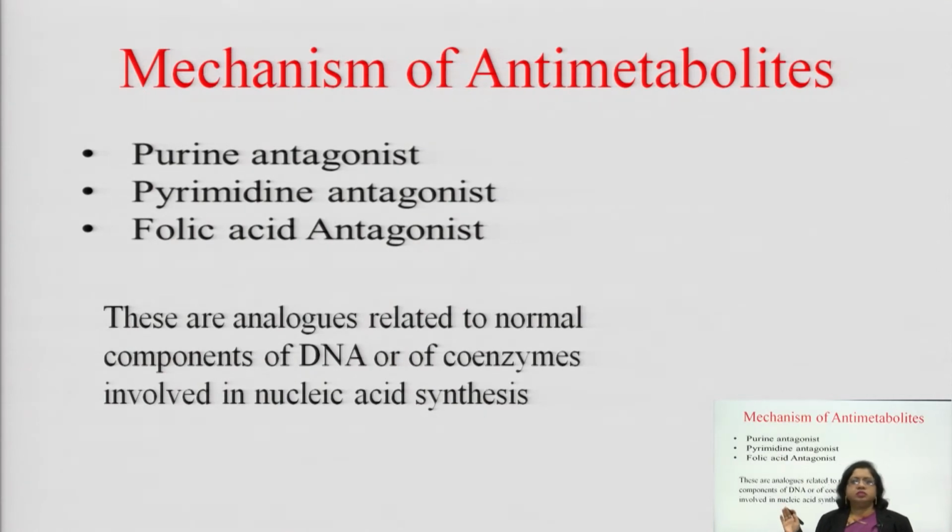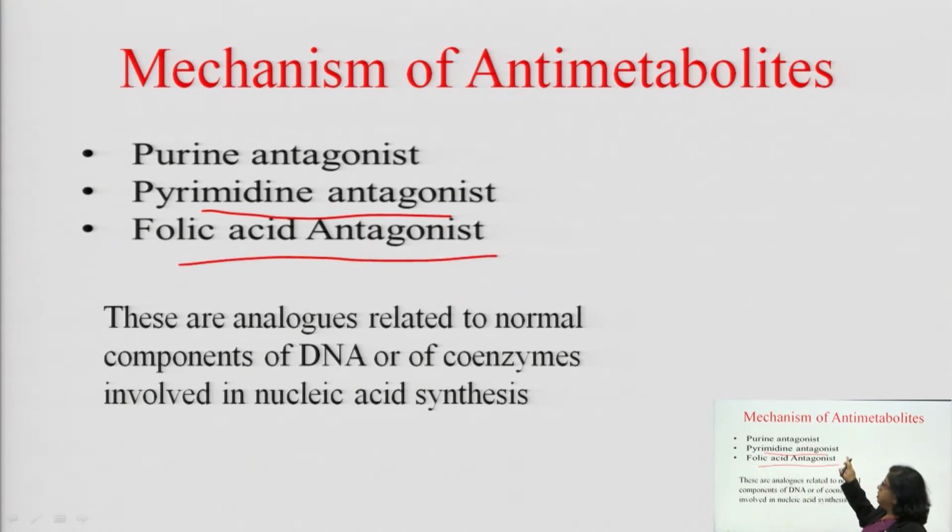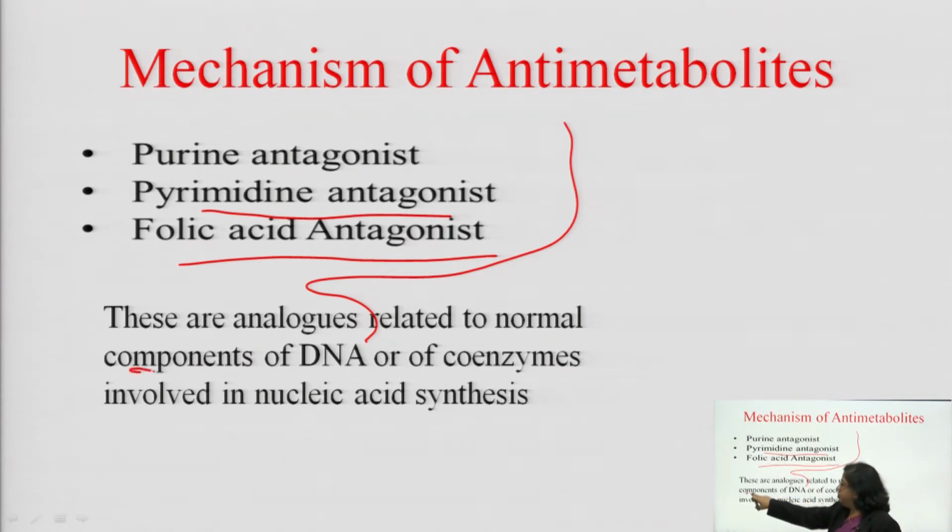I will discuss the mechanism of antimetabolites under three headings separately. One is the mechanism of purine antagonists, another is the mechanism of pyrimidine antagonists, and third is the mechanism of folic acid antagonists. Basically, these antimetabolites are analogues related to normal components of DNA.